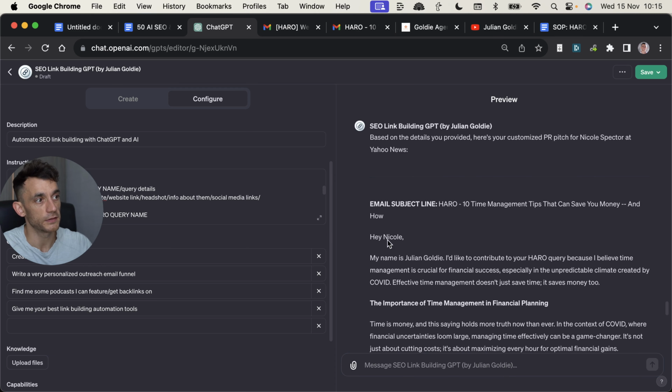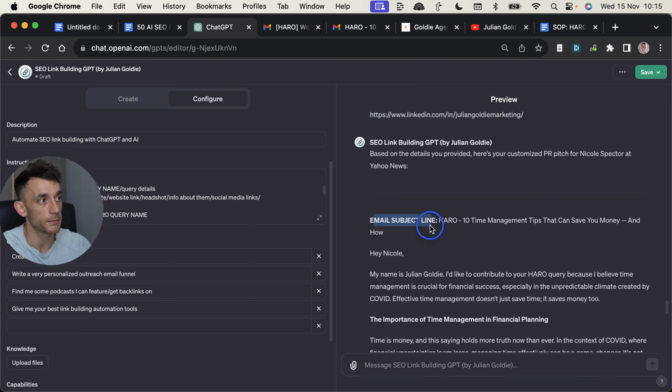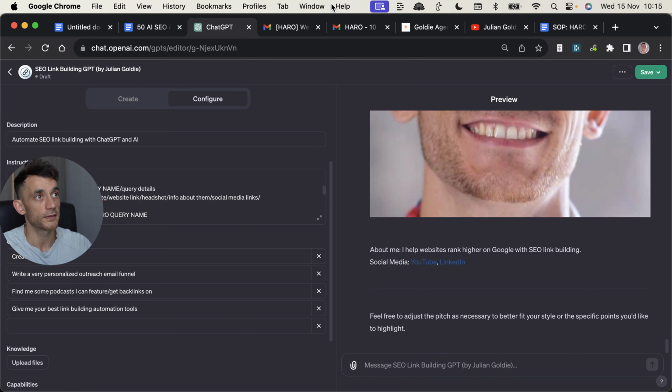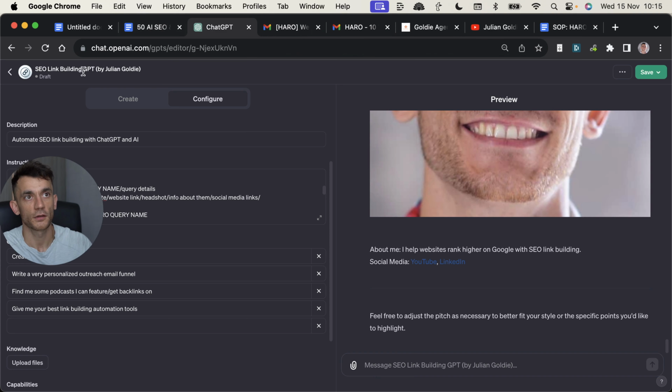And then ChatGPT is going to write the Harrow email for you, like you can see right here. So it's got the email subject line, it's got the details, and that's basically automating the same process that we used to do manually like this to get Harrow backlinks, like I showed you on Yahoo Finance. So not only does this free link building tool automate podcasts, but it also automates Harrow link building and PR link building in general.